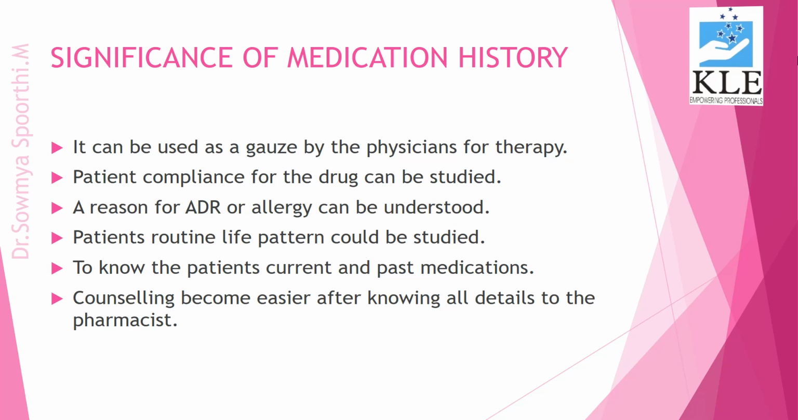Next, to know the patient's current and past medications. What are the current medications he or she is taking now? What are the past medications he or she has taken before? Maybe before, the patient was on some medications because of which the patient developed certain symptoms. For example, the patient is on hormonal replacement therapy, and now the patient is suffering from some mood fluctuations.